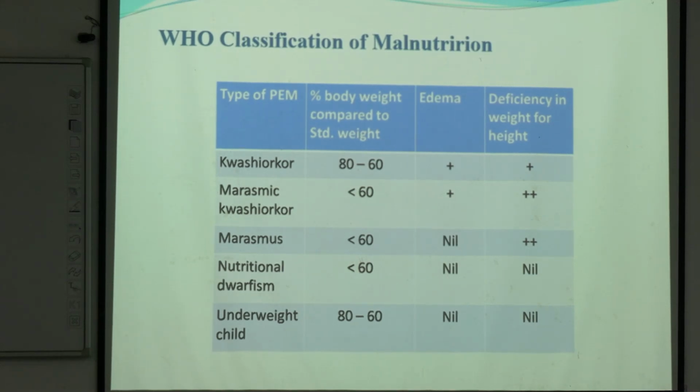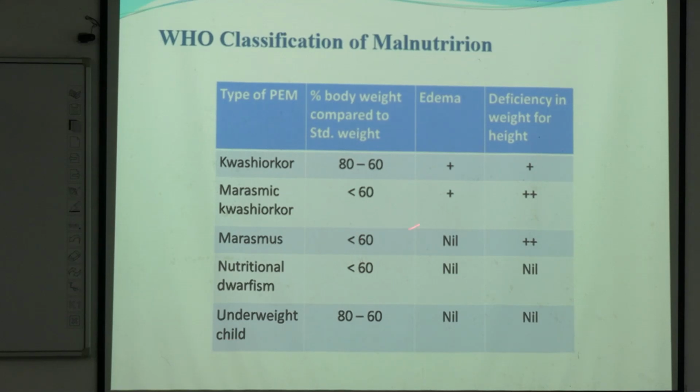In case of marasmus, it is less than 60% because it is a combined malnutrition. Energy deficit is also there and protein deficit is also there. In case of kwashiorkor, edema will be there, but in case of marasmus, no edema. And another type is marasmic kwashiorkor, where the weight will be low with edema.